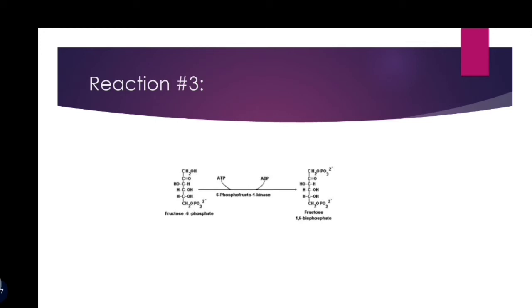In the third step or third reaction, fructose 6-phosphate will be converted into fructose 1,6-bisphosphate. It is another phosphorylation reaction. In this reaction, an ATP molecule breaks into ADP and a phosphate group is released. This phosphate will be attached to fructose 6-phosphate, and this fructose 6-phosphate changes into fructose 1,6-bisphosphate.